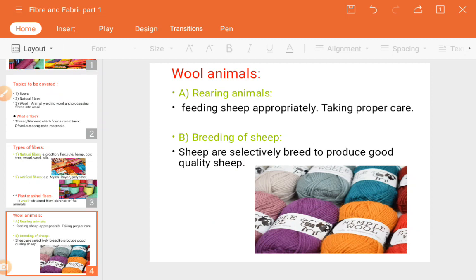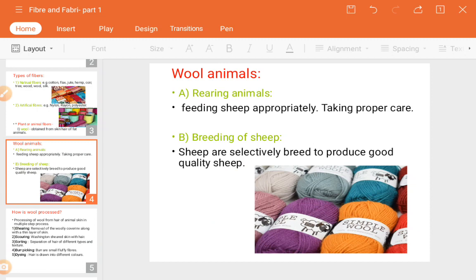Next, in the image I have shown you, the wool comes from the sheep. From their hair we can prepare woolens. Mostly these are used for making sweaters, okay, that's all.